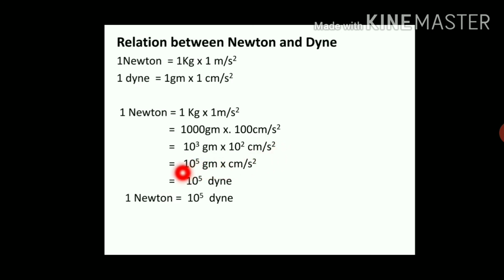We obtain the next step as 10 raised to 3 into 10 raised to 2, which is 10 raised to 5 gram centimeter per second square. But gram centimeter per second square means dyne, and therefore we obtain 10 raised to 5 dyne, that is 1 Newton is equal to 10 raised to 5 dyne.